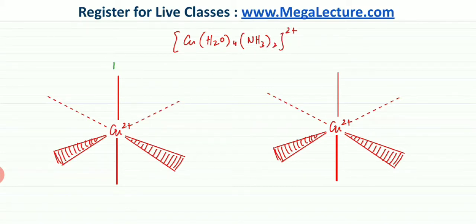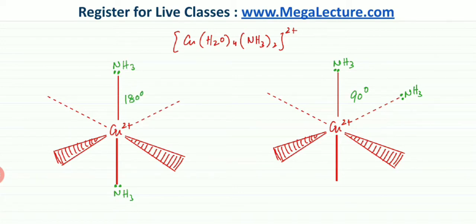So one version could be that the NH3 molecules or the ligands, they approach the copper 2 plus and they lie on opposite sides of copper 2 plus. And the other version would be that the NH3 molecules, they're not on opposite sides, but instead they're on adjacent axes. So the angle would be, they're going to be 90 degrees apart. Over here, the angle between them is 180 degrees.